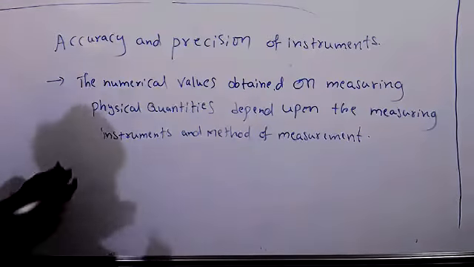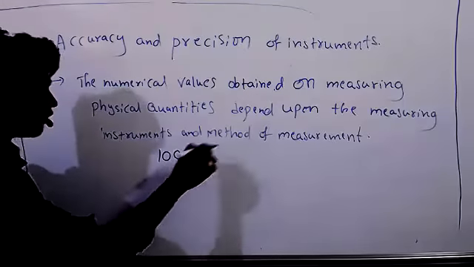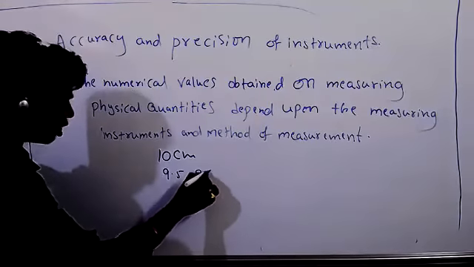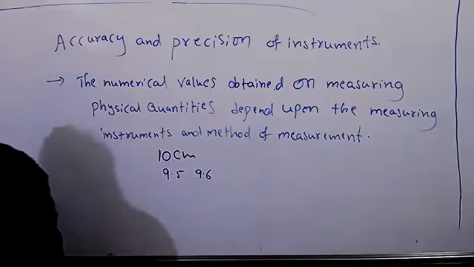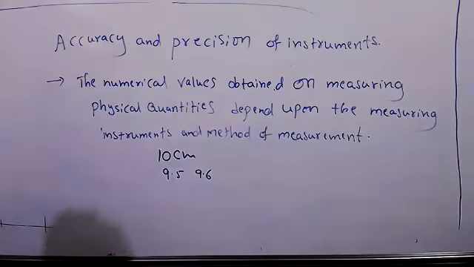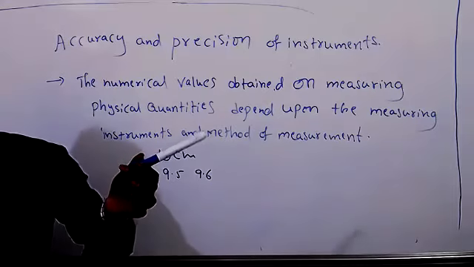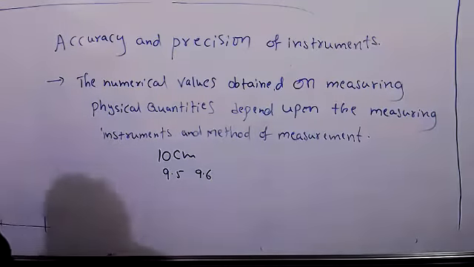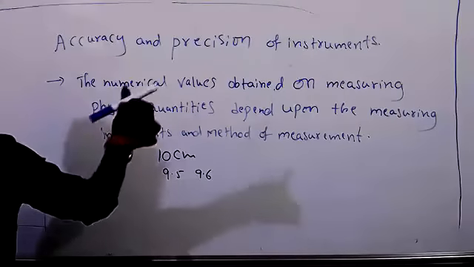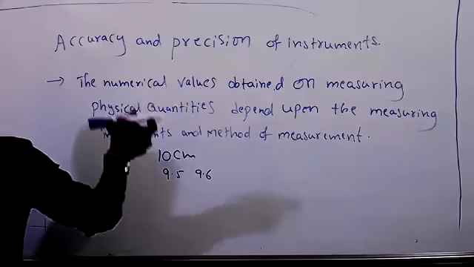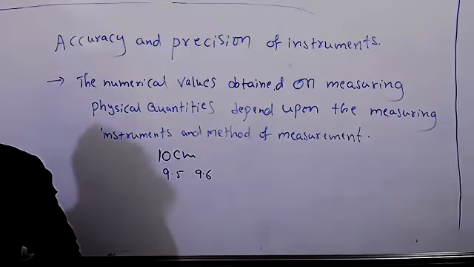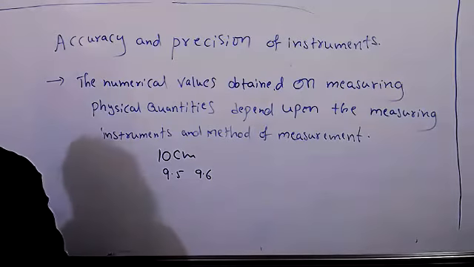Suppose the original value is 10 centimeters, when you are measuring, you may get 9.5 or 9.6. So the numerical value obtained on measuring a physical quantity, and length is a physical quantity, depends on which instrument you have taken and in which way you are measuring, what is the method of measuring.